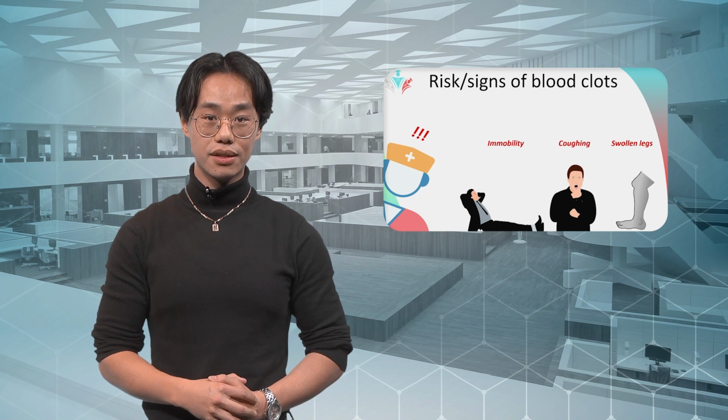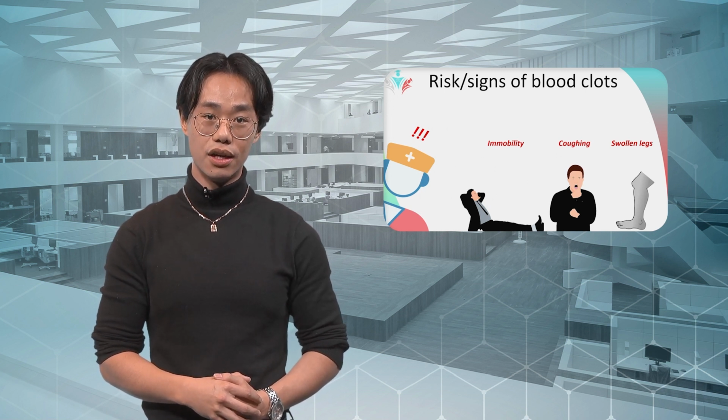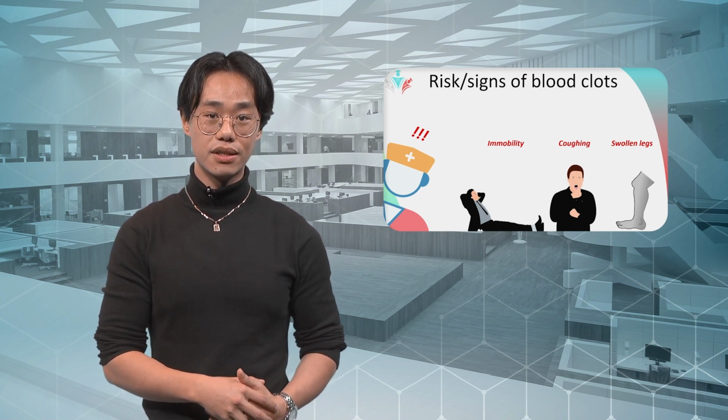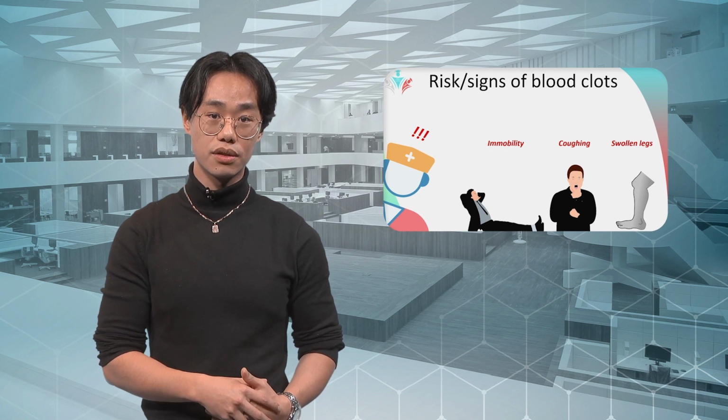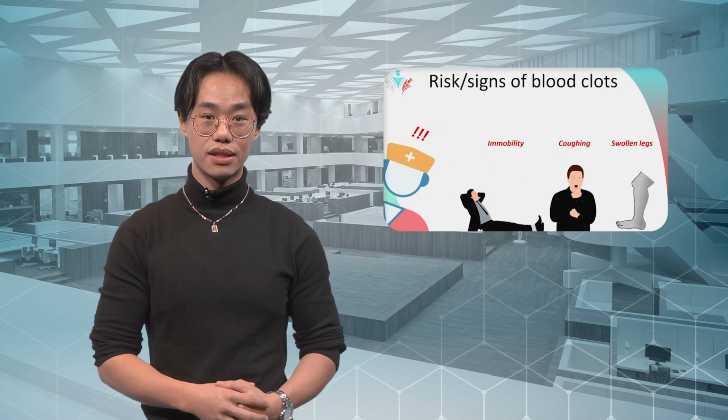Also, if the patient has asymmetrically swollen legs or has tender calves, these could be signs of a deep venous thrombosis, a blood clot in the calves.